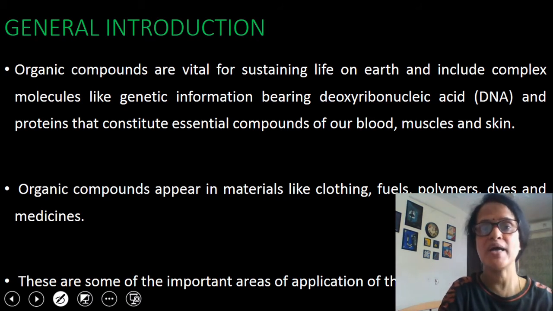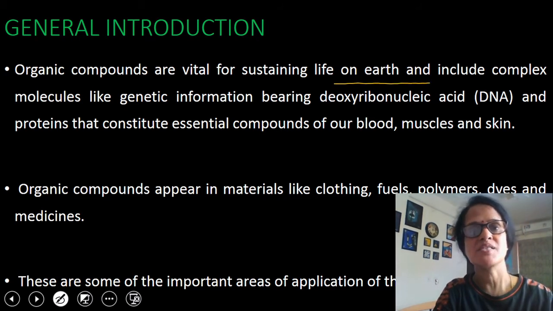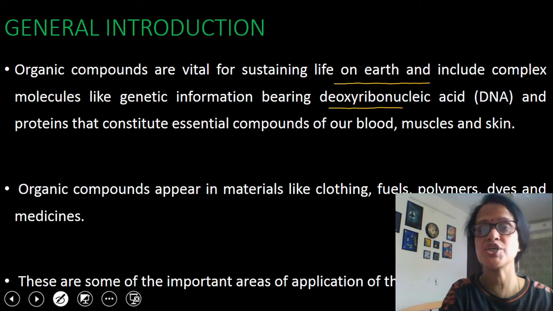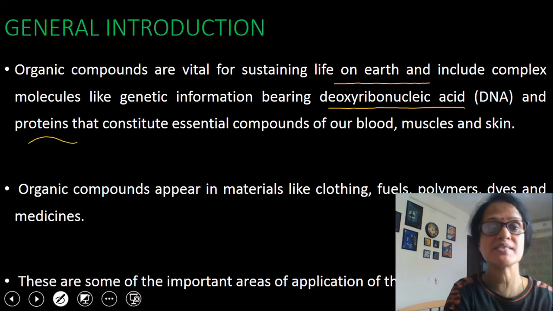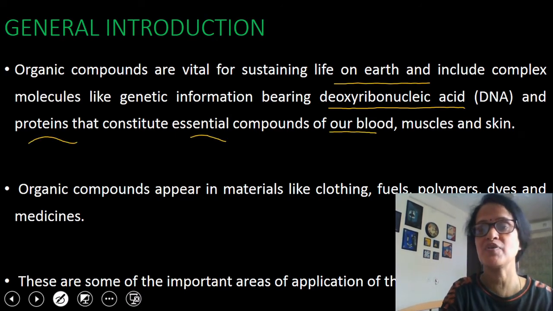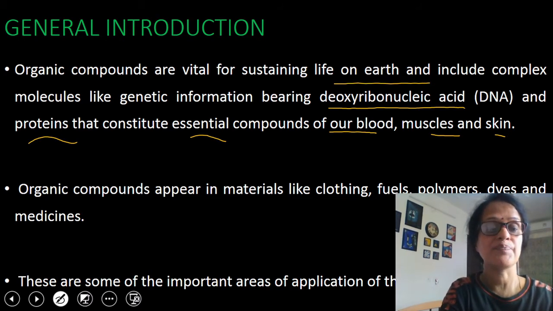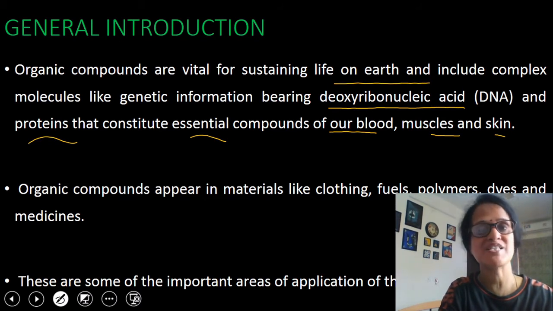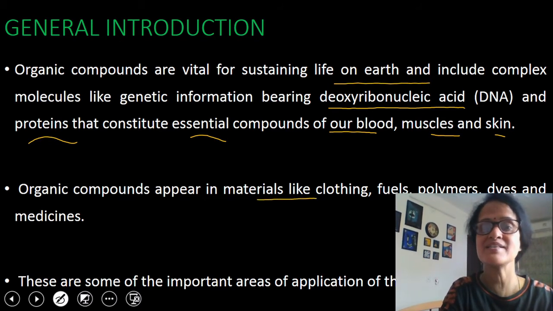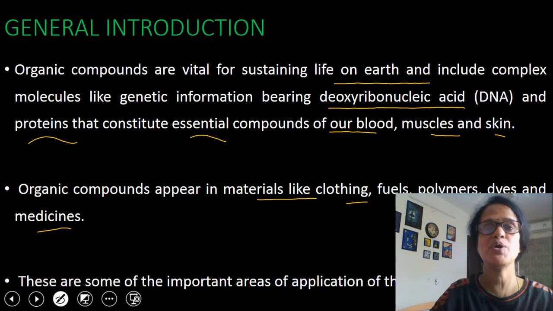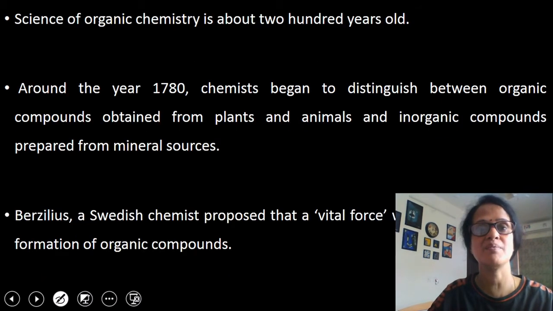Now we will see how important organic compounds are for us. Organic compounds are vital for sustaining life on Earth. Some of the examples of organic compounds are DNA, which bears genetic information, and proteins that constitute essential components of our blood, muscles and skin. They are called building blocks. Organic compounds influence each and every aspect of our life. They appear in materials like clothing, fuels, polymers, dyes and medicines as well as food. So these are some of the important areas of applications of organic compounds.